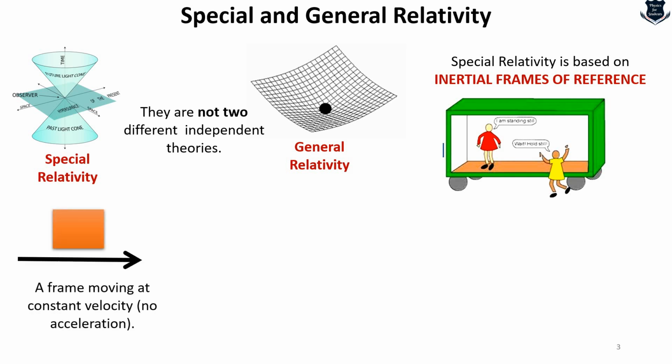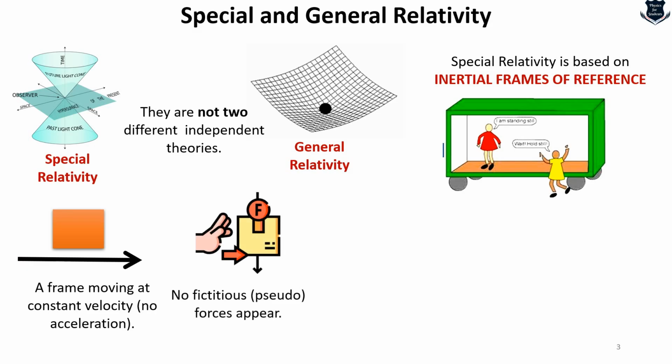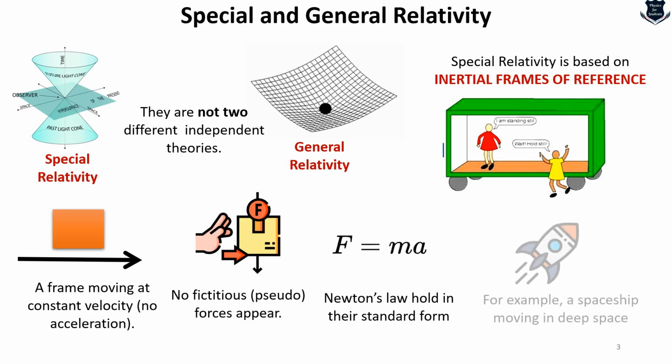Here are a few of the concepts. Number one, when we talk of an inertial frame of reference, we mean that there is a frame and this frame is moving at a constant velocity. The important part is that there is no acceleration. Point number two, forces. In inertial frames of reference, there are no fictitious or pseudo forces that appear. Third is that Newton's laws, the first, second and third law, hold in their standard form. For example, a spaceship is moving at a constant speed in deep space.